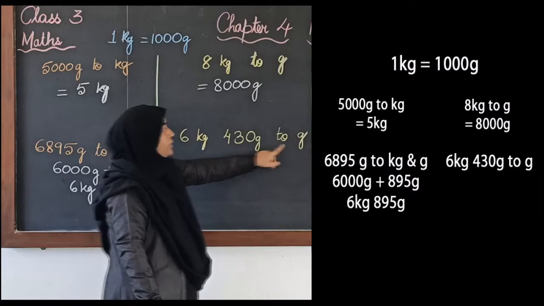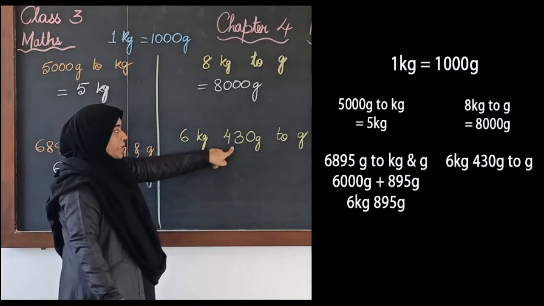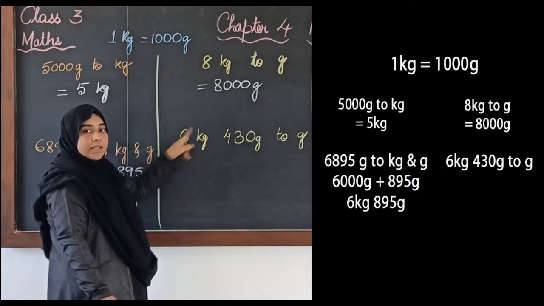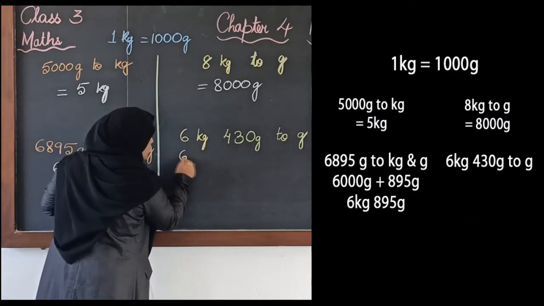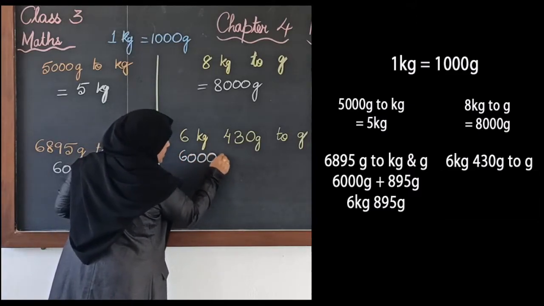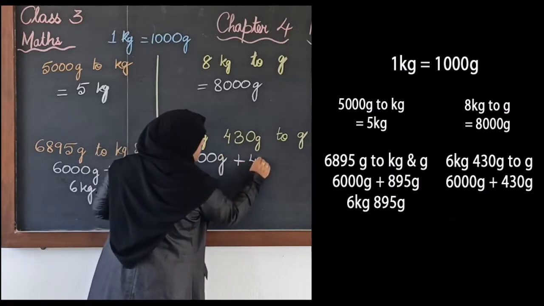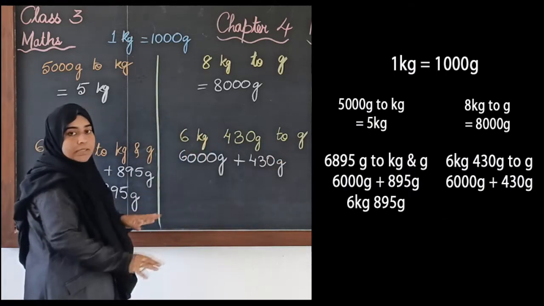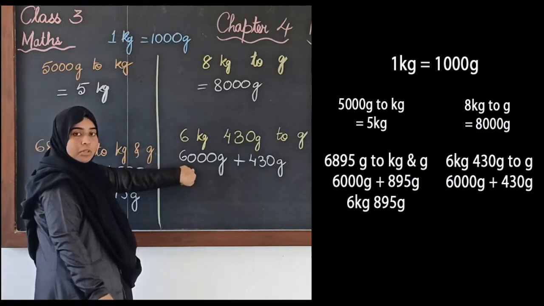Okay. Now the next example that I have here is 6 kgs and 430 grams. All these together we have to convert to grams. Now this is already in grams. The only thing we need to convert is 6 kgs and then add the both. So 6 kgs will be equal to 6000 grams plus we have 430 grams. 430 is already in grams, so we will keep it as it is. 6 kgs we have converted to grams.